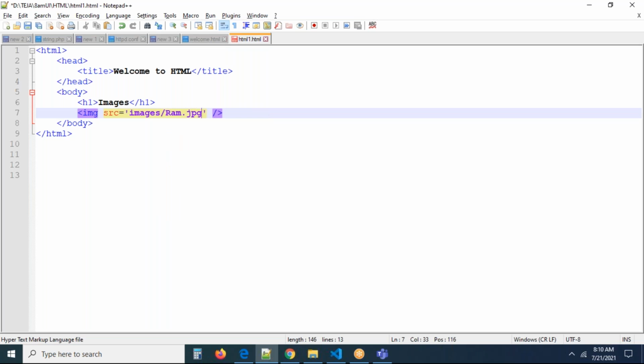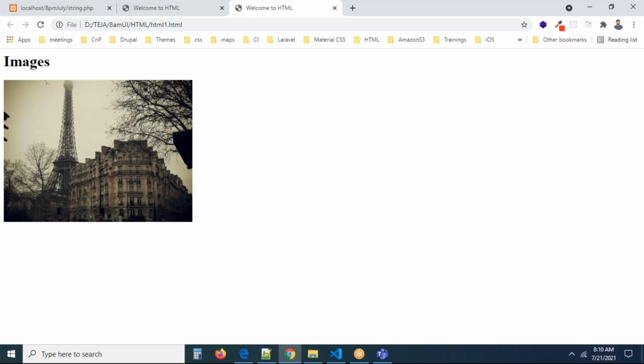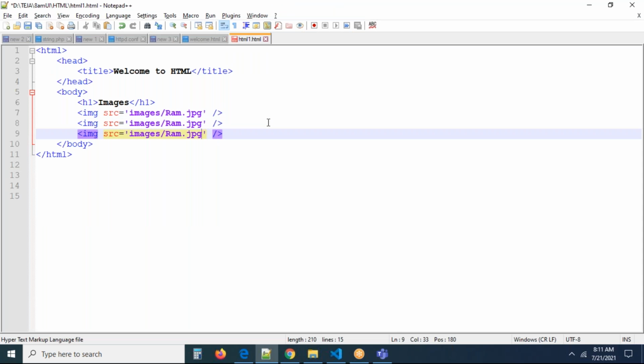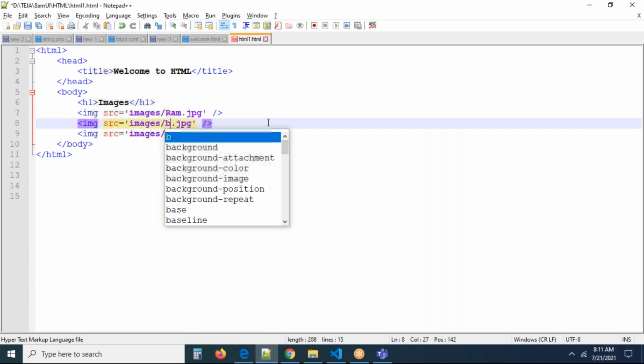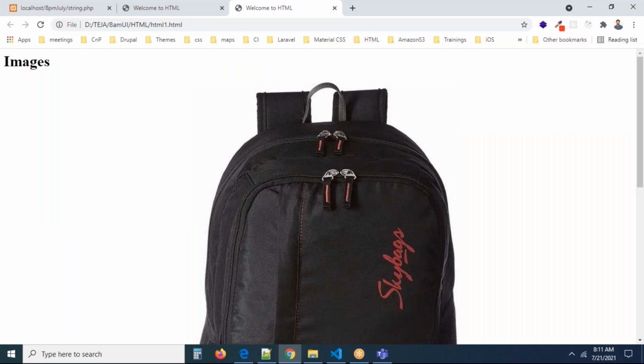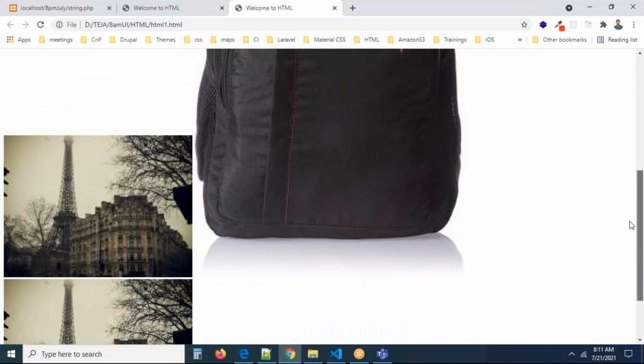Right now you can go and check this. This is the file. Now I'm going to refresh my browser. Now if you refresh, you are able to see the image. Okay, the image is coming properly. I have one more image, bag.jpeg. Refresh the page. Can you see? Oh my God, the bag image is displaying very big. So we are able to display images. What is the problem we are facing, sir? Some images may be big, some images may be small.